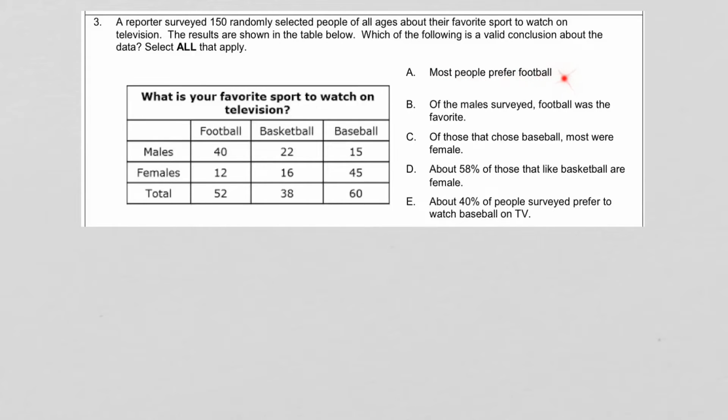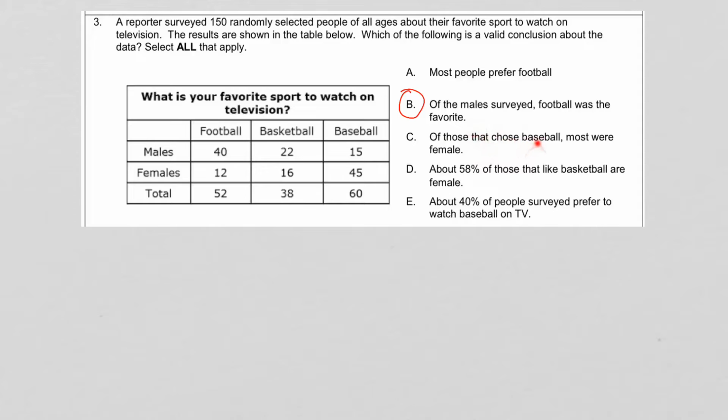Most people prefer football. Well, looking at the chart, the totals are down here in the table. The people who prefer football, 52. Those who prefer basketball, the total is 38. For baseball, it's 60. Well, that's the biggest number, so this is not true. Of the males surveyed, so we're only looking at the males here, football was the favorite. Let's see, we have 40, 22, and 15. Yes, 40 was the biggest number, so B is a true statement. We're going to circle that one.